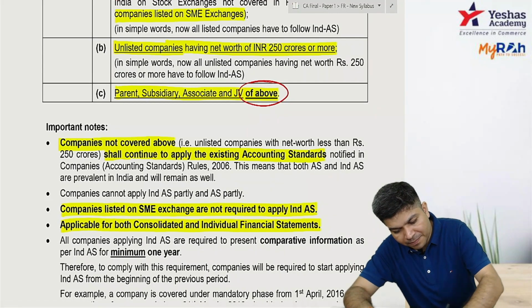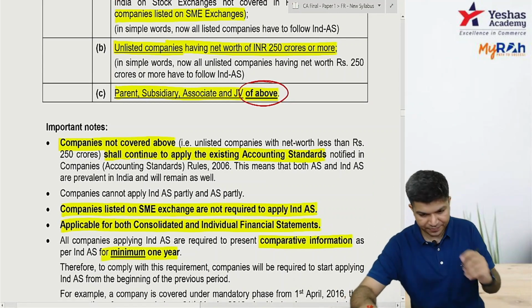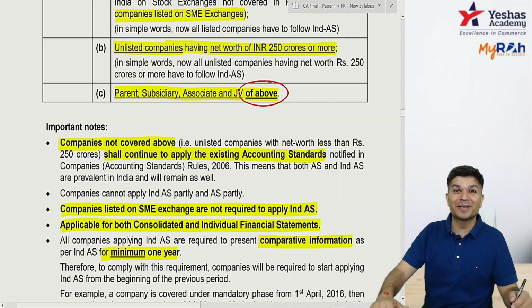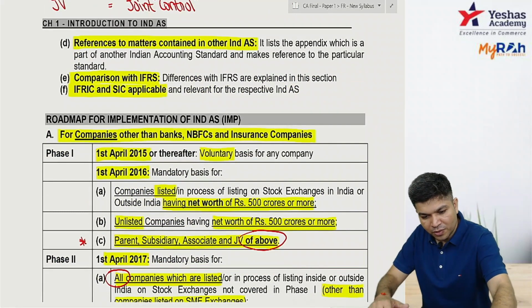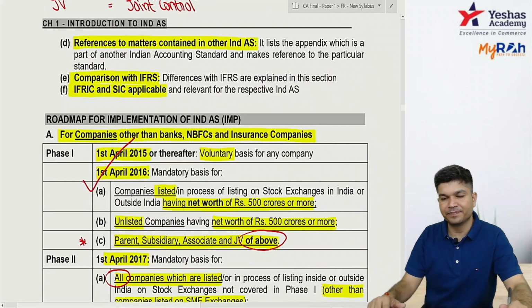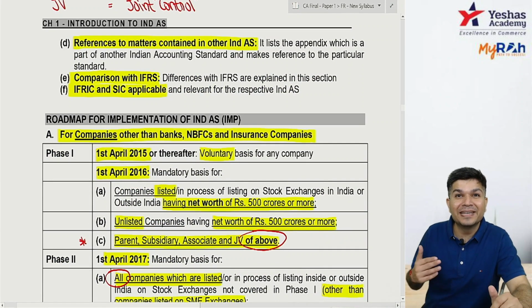Plus, whenever you start applying, you need comparative information of minimum 1 year. Imagine you are required to follow IND AS from 1416, net worth 500 crores or more. Effectively, you will be following from 1415. Sir, how?